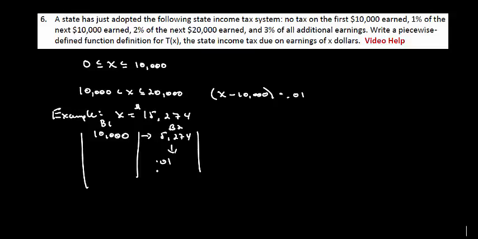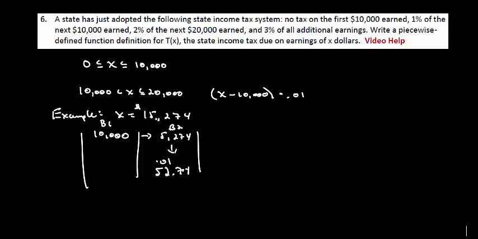Okay, so we're going to get, let's see here. For some reason, I'm just not thinking about that in my head correctly. I'm thinking it's 52, but that doesn't seem right. 5,274 times 0.01, yeah, it is $52.74.